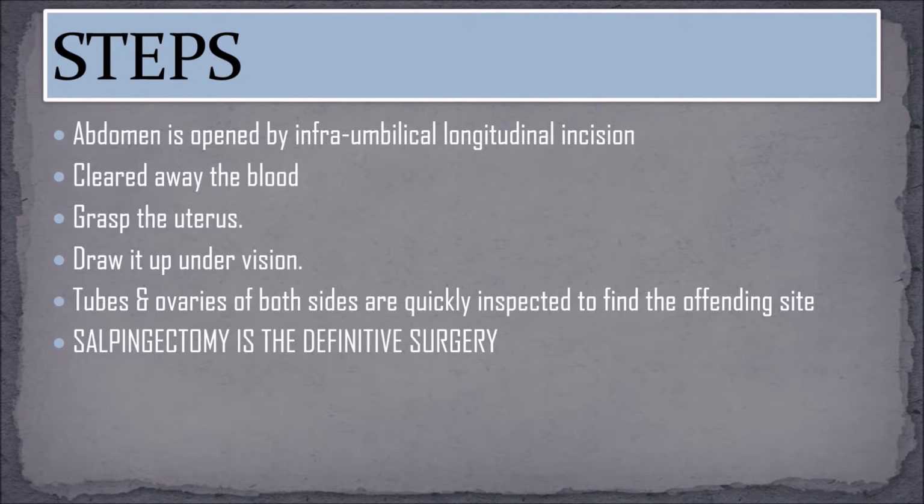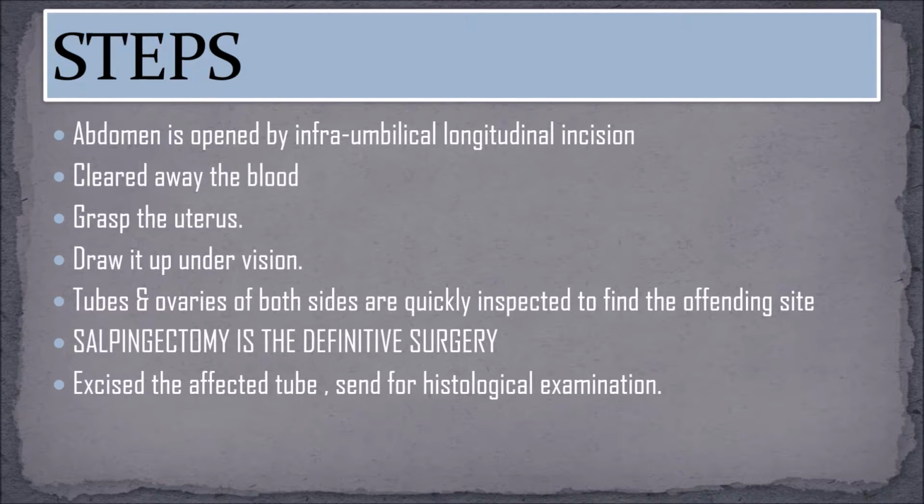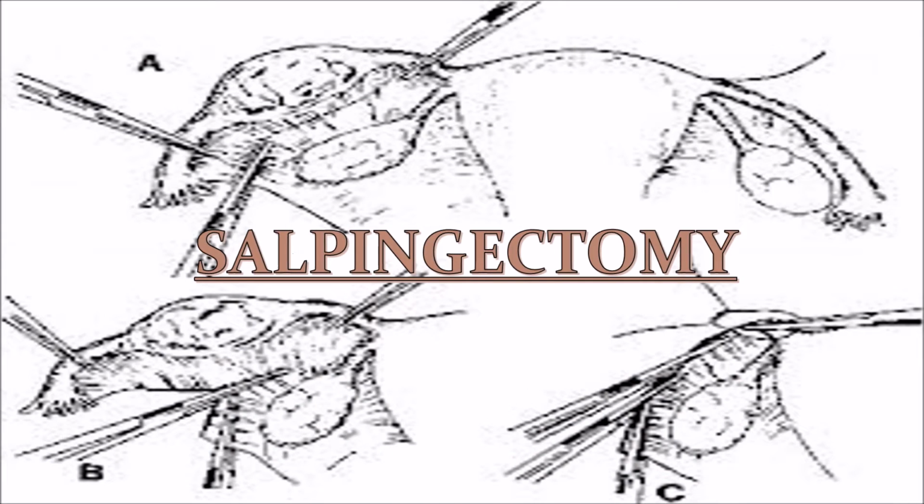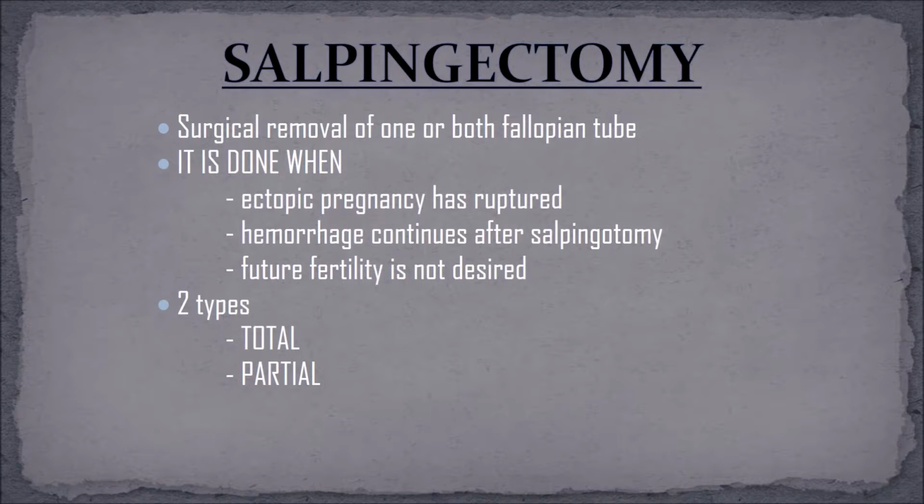Salpingectomy is the definitive surgery. Excise the affected tube and send it for histological examination. So, what is salpingectomy? Surgical removal of one or both fallopian tubes is known as salpingectomy. It is done when the ectopic pregnancy has ruptured, hemorrhage continues after salpingotomy, or future fertility is not desired. There are two types: total and partial.